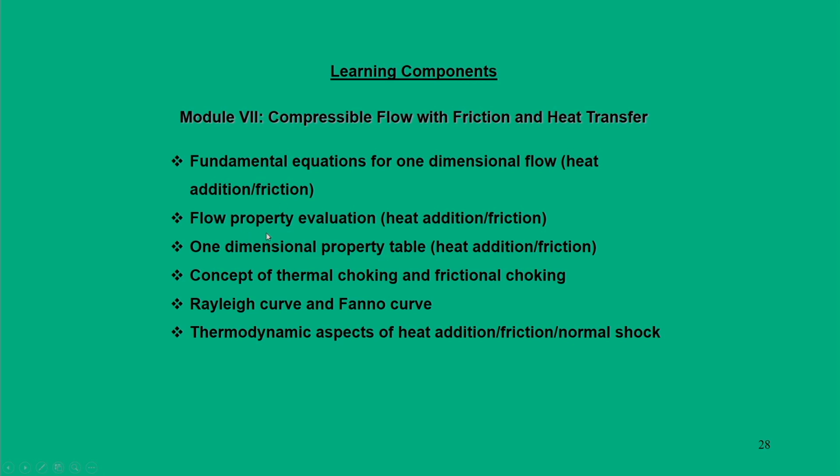Then we evaluated the properties upstream and downstream for a heat addition process and for a friction process. Then we introduced a property table, one for the heat addition process, the other for the friction process. Then we introduced the concepts of thermal choking as well as frictional choking.